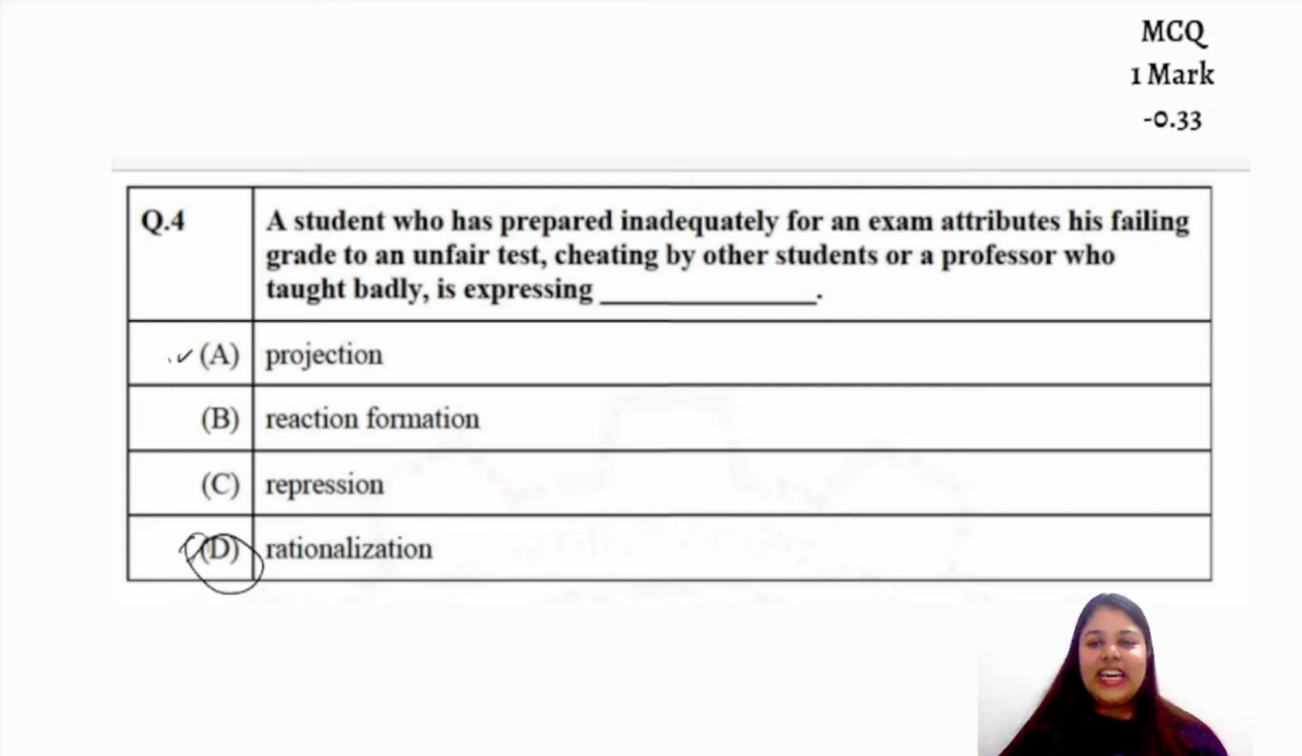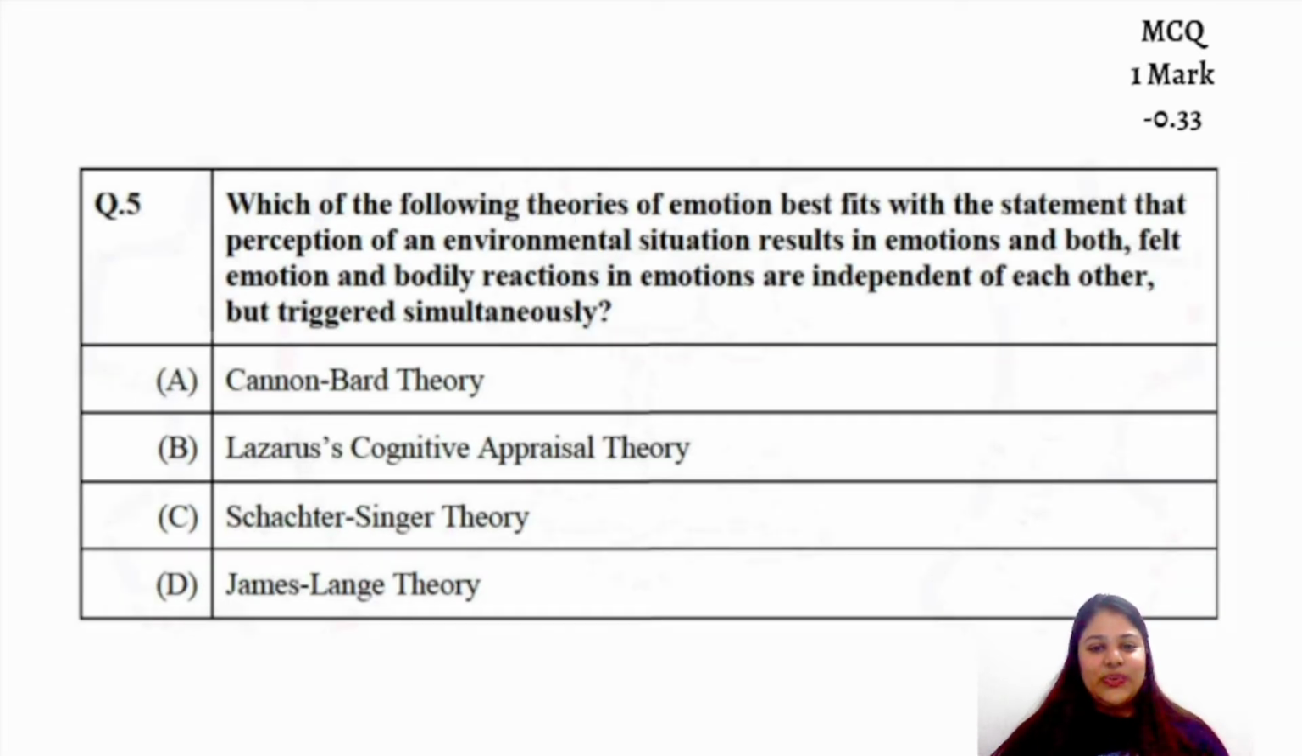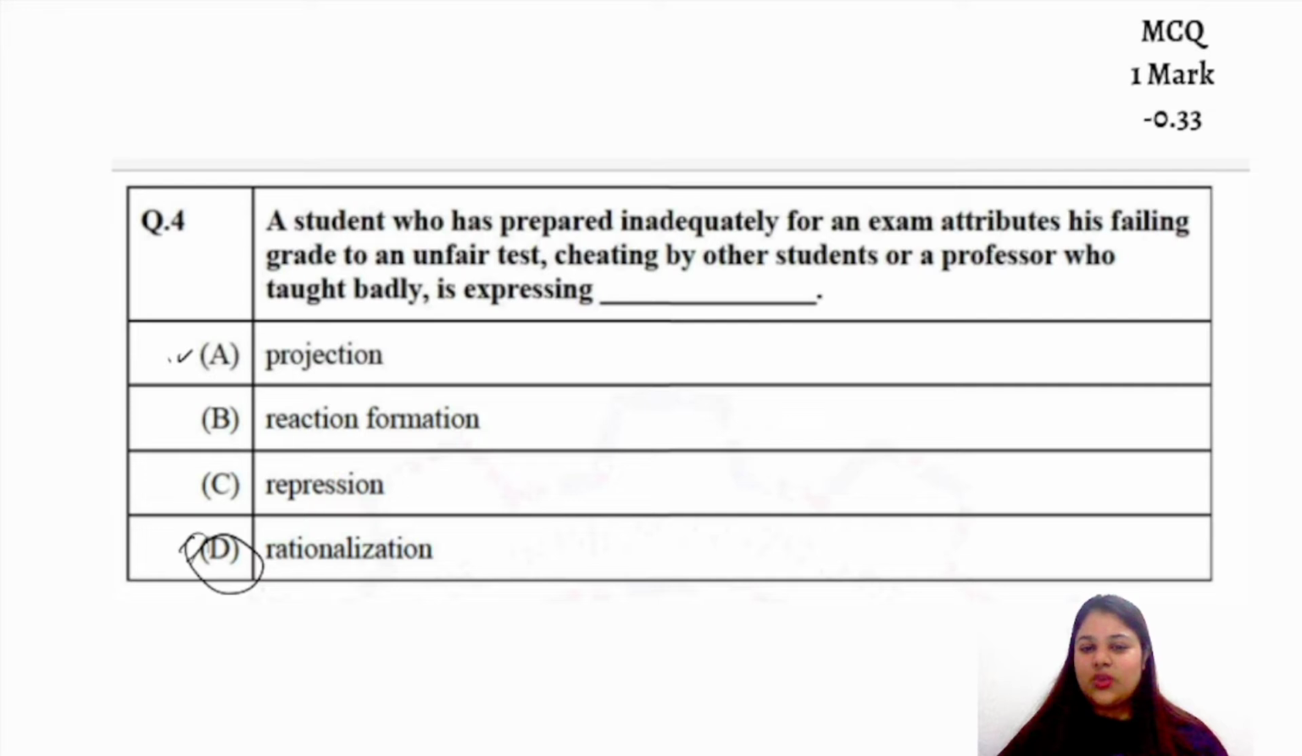Even in the 2022 paper, they did the same thing. They asked a question which was talking about rationalization and they gave the answer to be projection. A lot of students actually questioned the answer key, but they didn't change it in the final answer key. So this question was fairly simple. It was based on defense mechanisms.